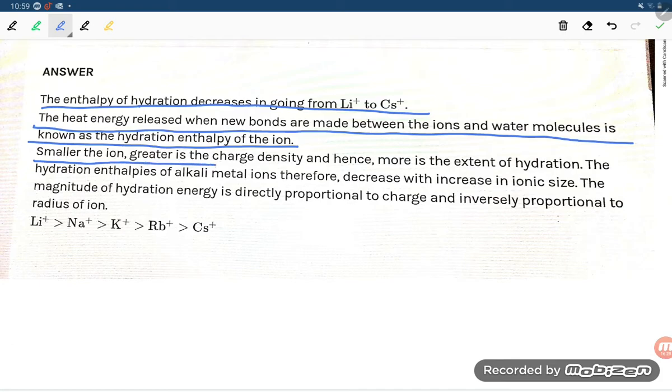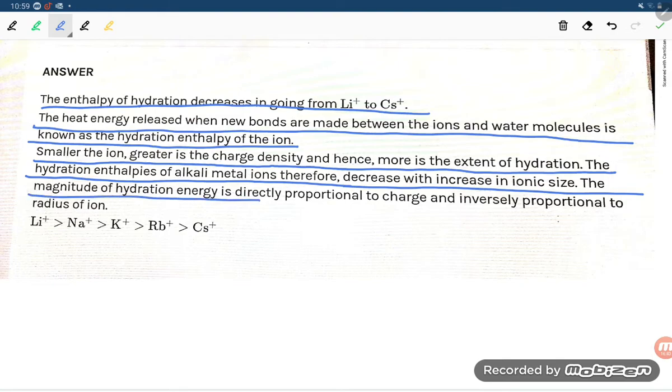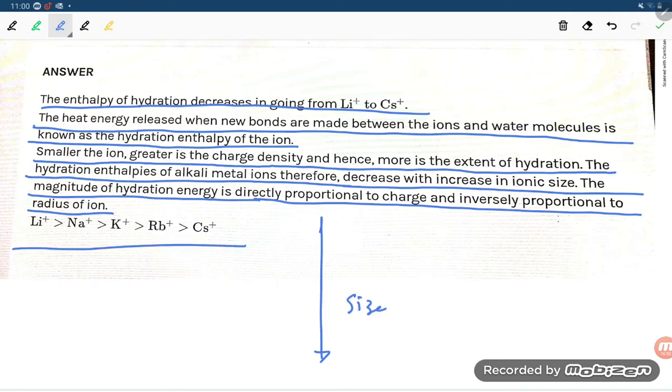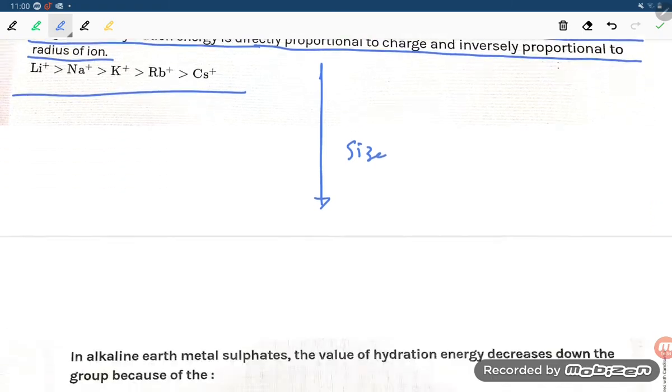Smaller the ion, greater is the charge density, and hence more is the extent of hydration. The hydration enthalpy of alkali metal ions therefore decreases with increase in ionic size. The magnitude of hydration enthalpy is directly proportional to charge and inversely proportional to radii. So down the group, size is increasing, so hydration enthalpy is decreasing. So the correct option is true.